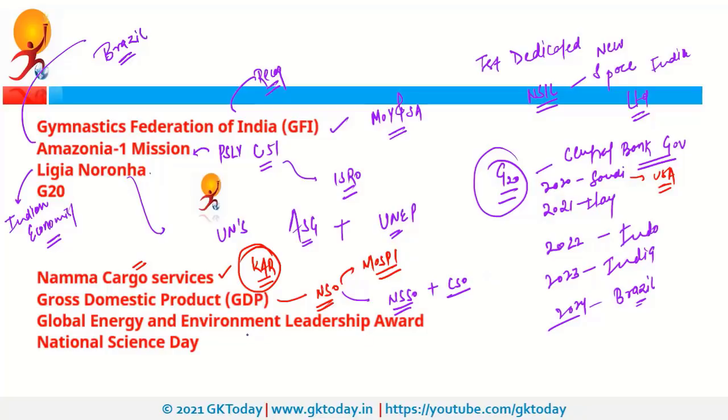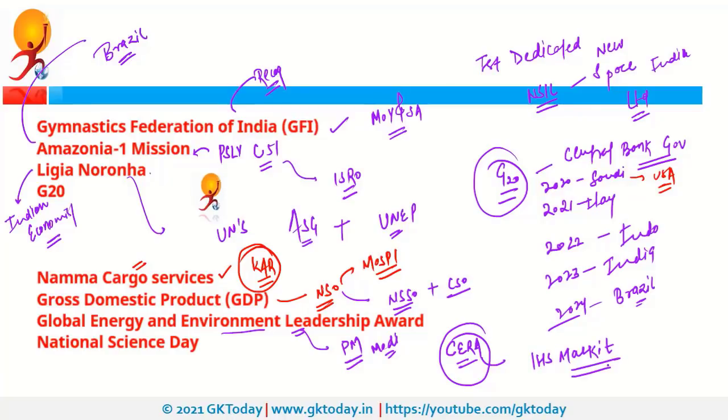Next is Green Energy and Environment Leadership Award. So this award is to be given to the Prime Minister of India, and this award is to be given at CERA Summit. What is CERA? It stands for Cambridge Energy Research Associates. So this CERA Week Conference will be organized by IHS Markit. Please note that the spelling of Markit is MARKIT. So this IHS Markit is going to organize the CERA conference, and during that conference Prime Minister Modi will be given this Global Energy and Environment Leadership Award. What is the full form of CERA? It is Cambridge Energy Resource Associates.